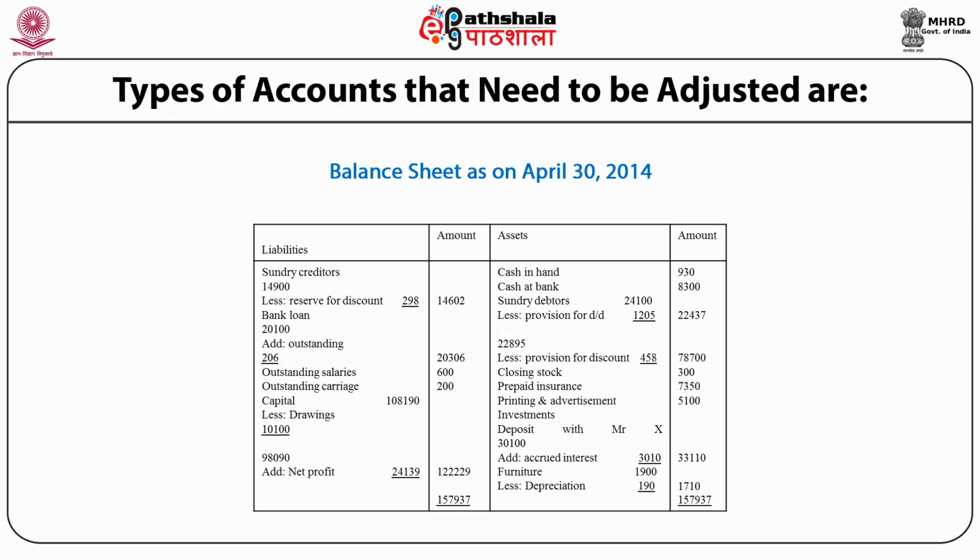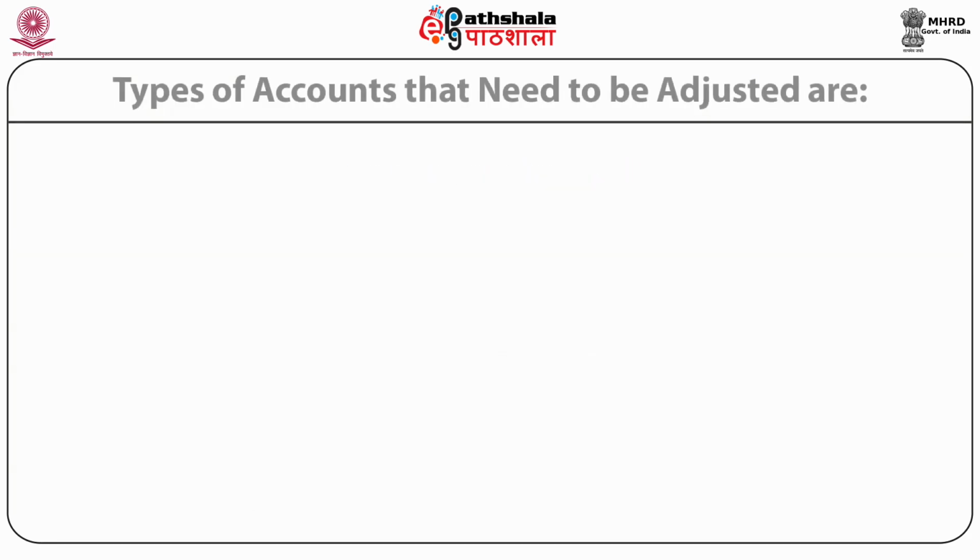Depreciation is deducted from the furniture account. Provision for doubtful debts is deducted from the sundry debtors. So it reveals that adjustments need to be passed if we want to get knowledge of the correct financial position of the organization. That is why adjustment entries are so important.